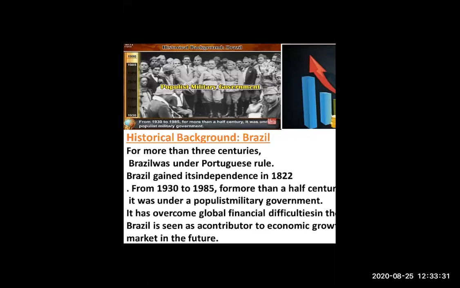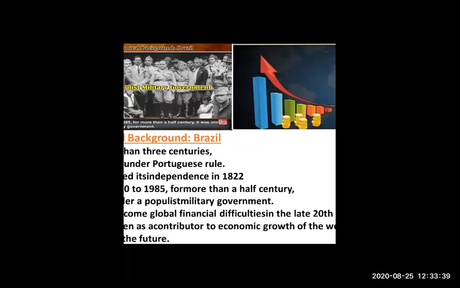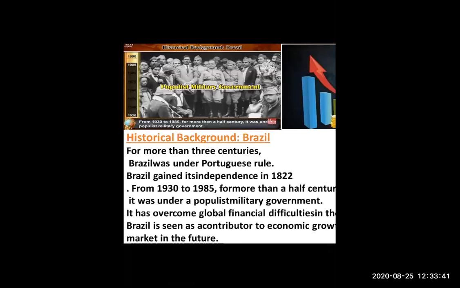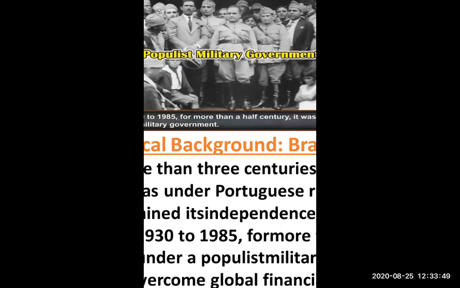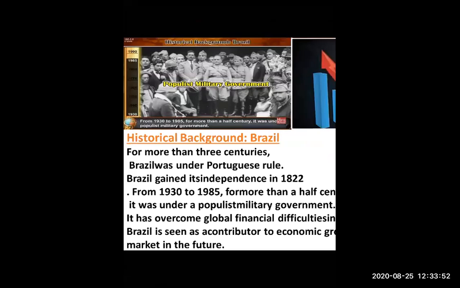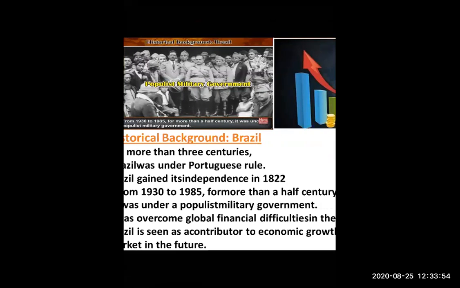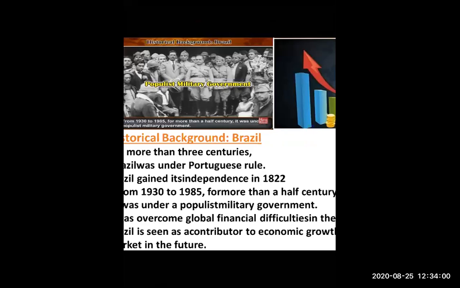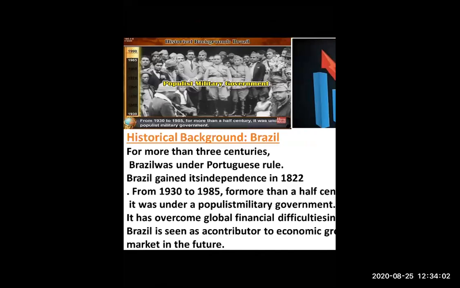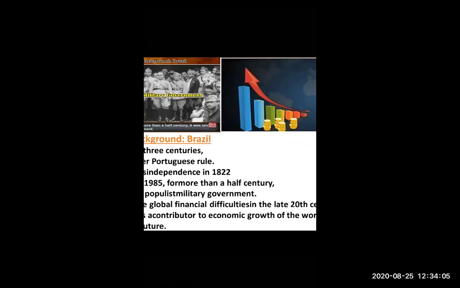So from 1930 to 1985, for more than half a century, it was under a populist military government. Just look at this populist military government over here. And because of that, what happens? It is surviving with some financial difficulties.